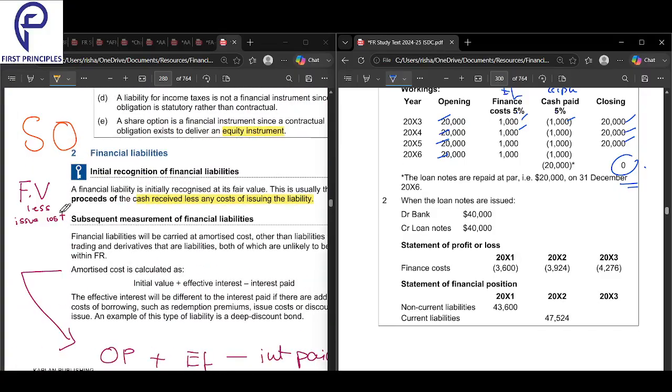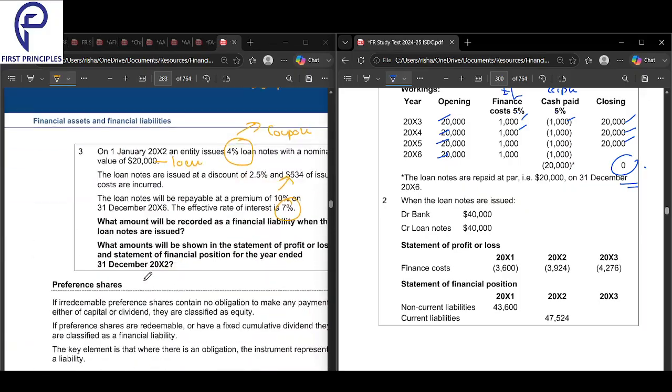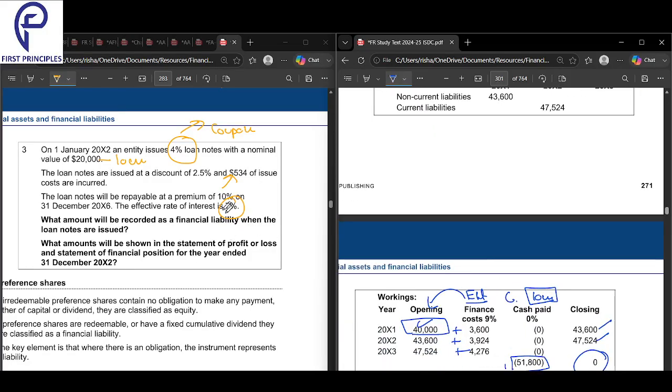Initially, how do we recognize it? Fair value less issue cost. Before doing any sum, the rules were laid down. So in this sum, have they given issue cost? Yes. They are issued at a 2.5 discount and 534 of issue cost. You see 534 of issue cost.